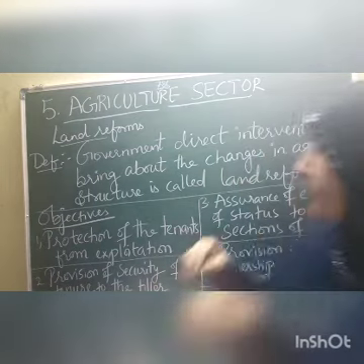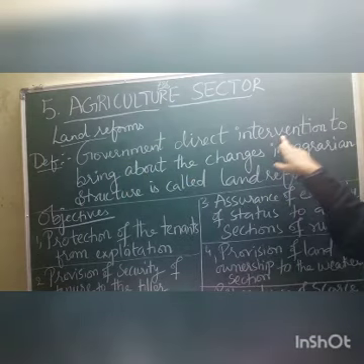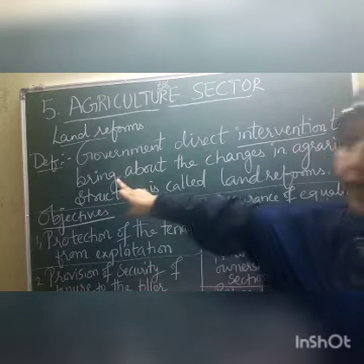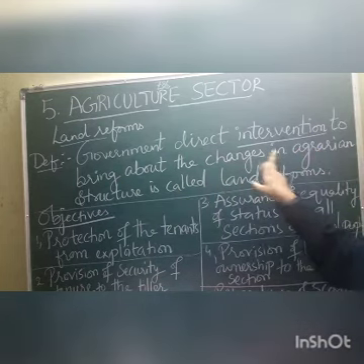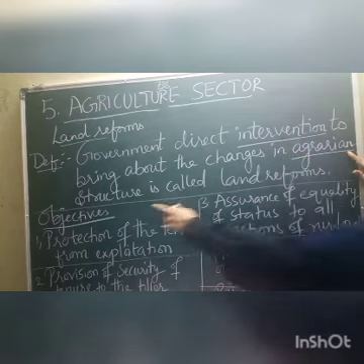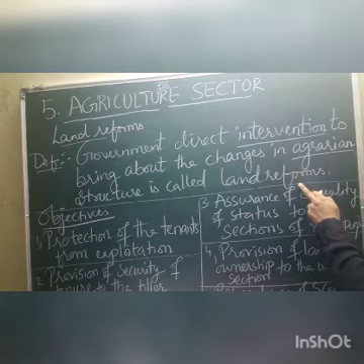So here is the definition of land reforms. Government direct intervention, intervention meaning interference, to bring about changes in the agrarian, meaning agriculture, structure is called land reforms. What does it mean, children?